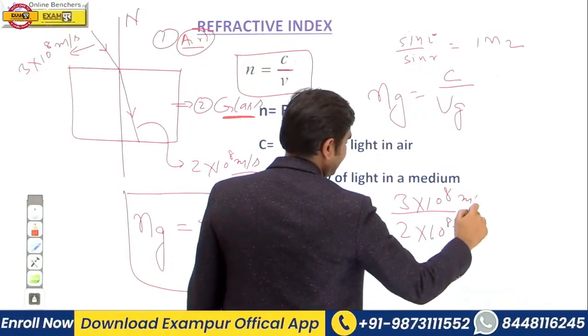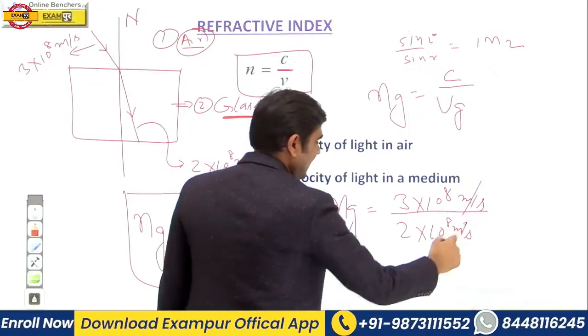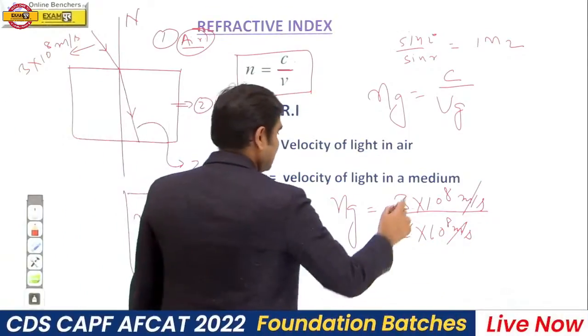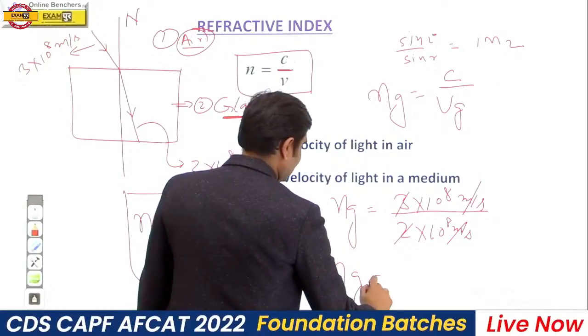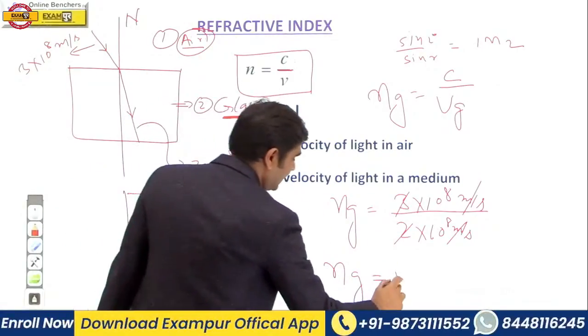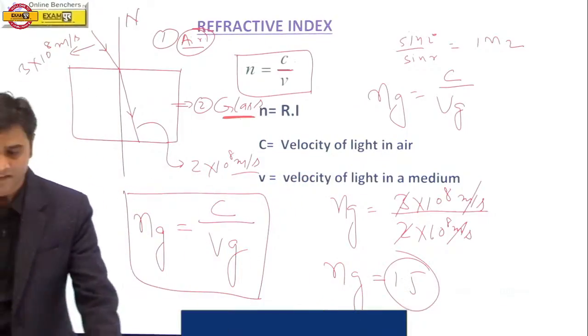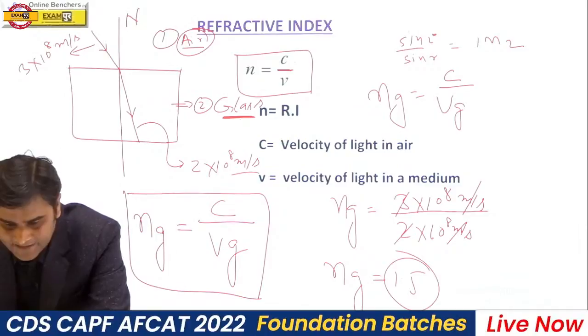Meter per second cancels out, so refractive index has no unit. So refractive index of glass with respect to air will be 1.5. 1.5 will be the right answer, Prashant, NDA cadet.